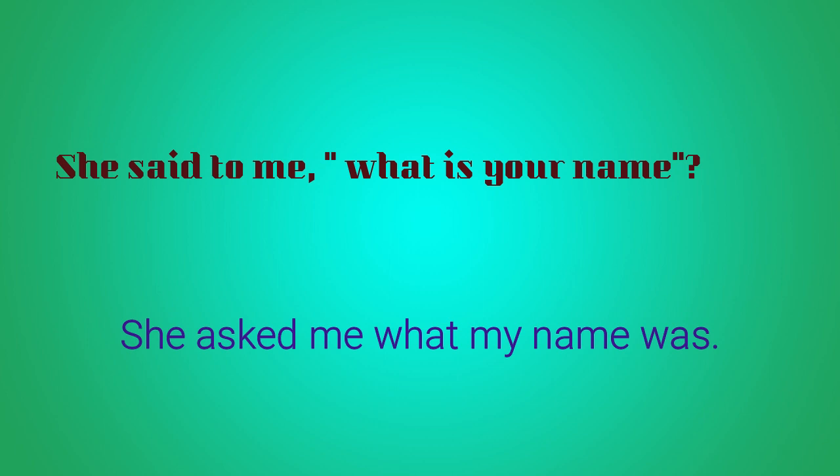She asked me what my name was. What is a question word. My name is a subject, was is a verb. So the order is question word, subject and verb. What is the question word. My name is the subject. Was is the verb. Clear? So she asked me what my name was, because what is your name is in simple present tense, we'll have to change it into simple past. Clear?